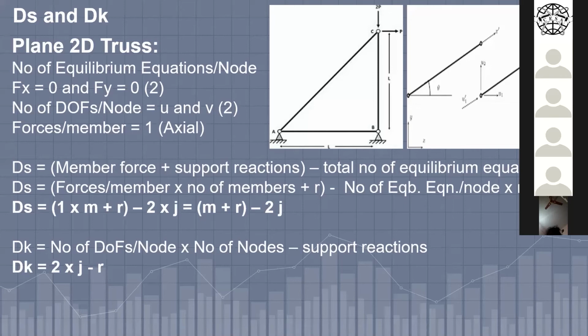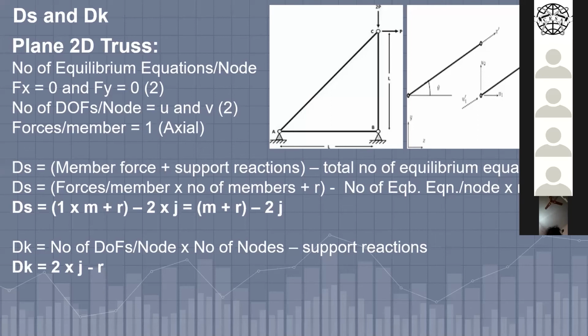So what is ds? First of all, you should understand ds. ds is the total number of unknowns minus the total number of equilibrium equations. What are the total number of unknowns? The member forces and the support reactions. These are the two basic quantities that generate the unknowns, right? Member forces means force per member into number of members, plus R. R means the support reaction. Minus number of equilibrium equations per node into the nodes.